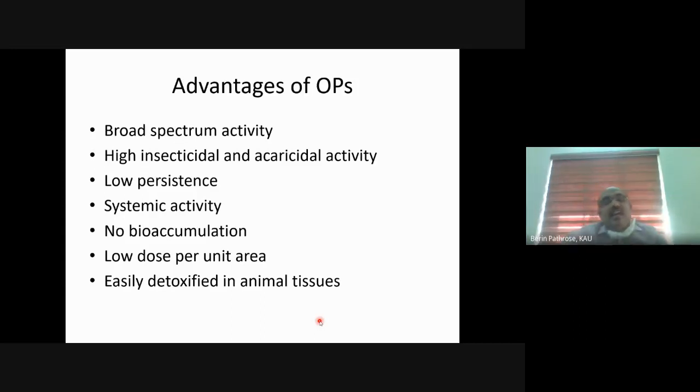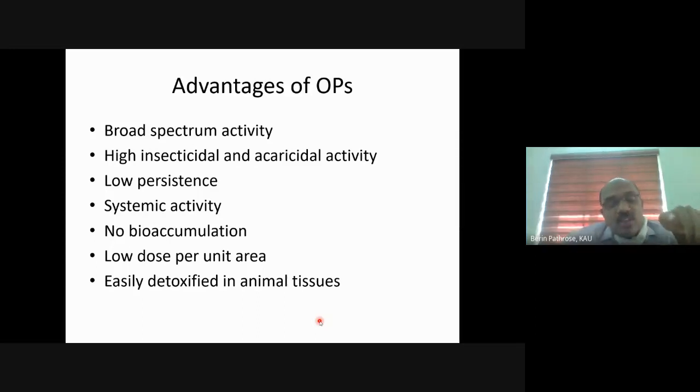I told you it has low persistence. That's one typical feature of all organophosphorus pesticides when compared to organochlorines. Then some of them have systemic properties, so they are effective against sucking pests. Unlike organochlorine pesticides, they do not bioaccumulate, so there is no chance of bioaccumulation. So that is one advantage compared to organochlorine.